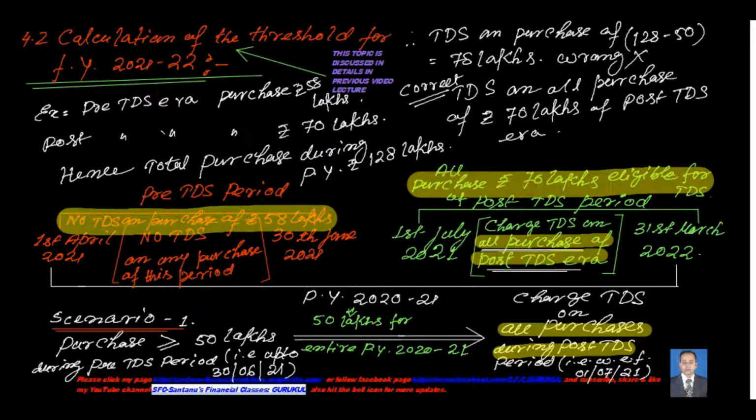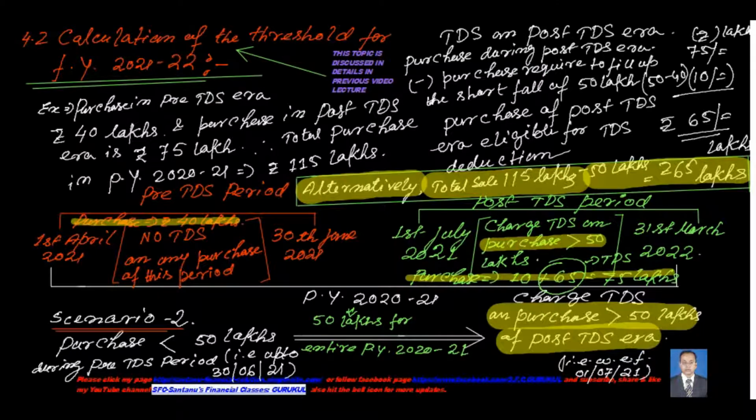So if the scenario is such that your purchase is more than or equal to 50 lakhs, then please do not look into the purchase of the pre-TDS era. Simply charge TDS on all the purchase. The entire purchase amount of the post-TDS era will be eligible for your TDS deduction. Now coming to scenario 2, that is, the purchase of the pre-TDS era is less than 50 lakhs.